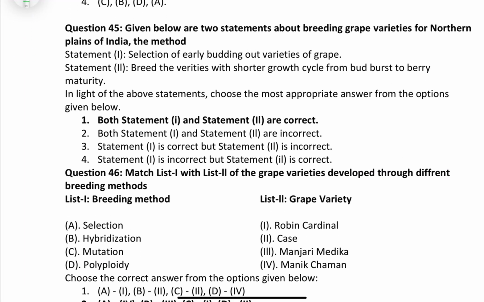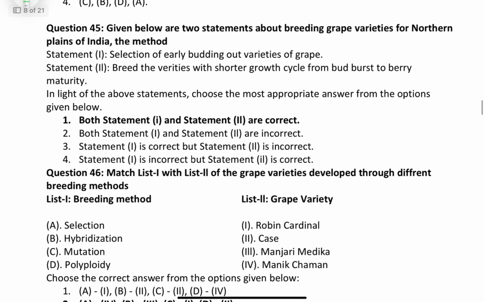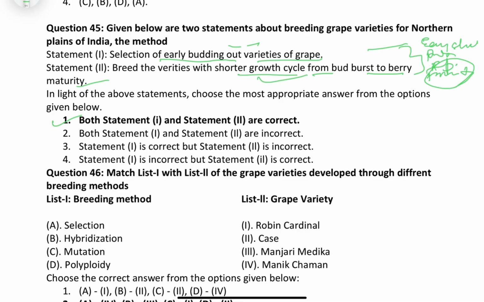Next question, given below are two statements about breeding grape varieties for northern plain of India. Selection for early budding out varieties of grape, yes. Breed the varieties with shorter growth cycle from bud burst to berry maturity. Friends, both points are correct. So first option is right, because in the case of northern India, we are having early shower. Rain used to come, okay? So that time we are having fruit at ripening stage, which leads to the cracking and rotting of the fruit. That's what we need, early budding and shorter growth cycle from bud burst to maturity, right?